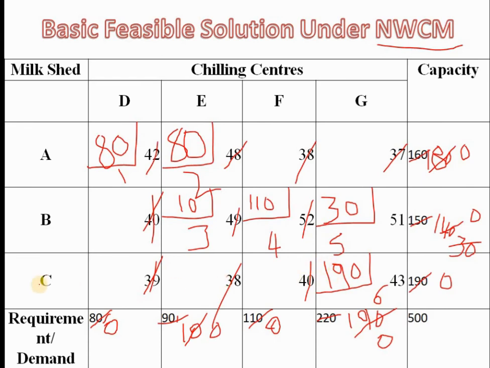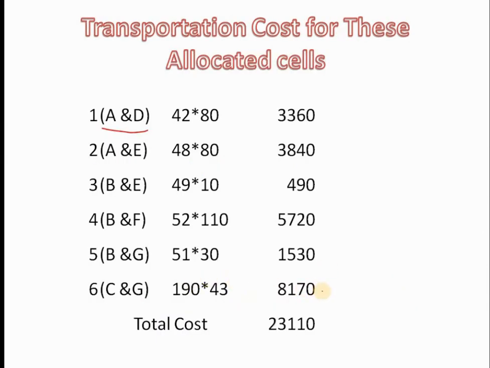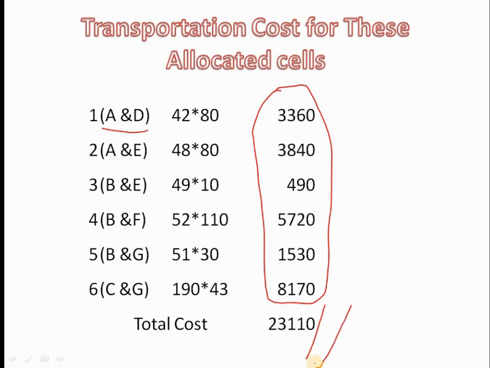And the last allocated cell is C Z, that's 190 into 43, 8170. So if you add all together, the total transportation cost under the northwest corner cell method is 23,110. So this is how you calculate transportation cost under the northwest corner cell method.